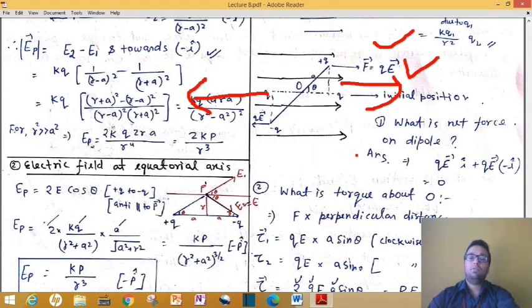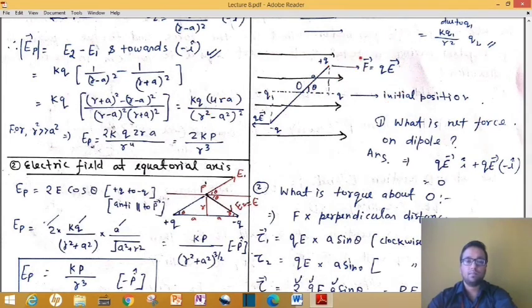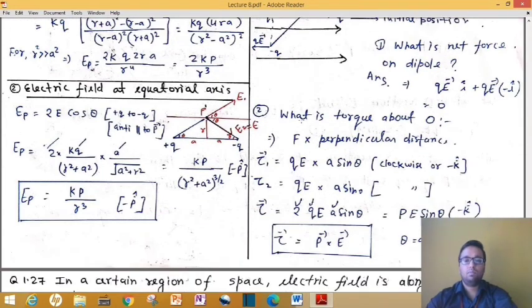What will be the measurement of that rotation? Basically the measurement of how fast it will rotate is called torque. In physics it is called torque, and torque is defined as force into perpendicular distance. So we have to take torque about O due to these two forces. Now come to the second point.